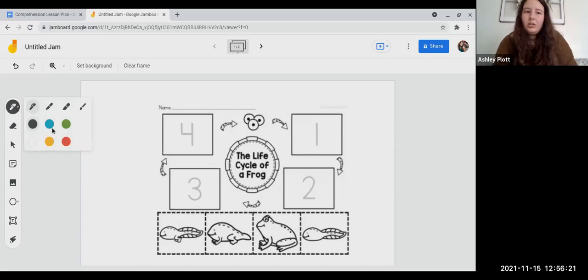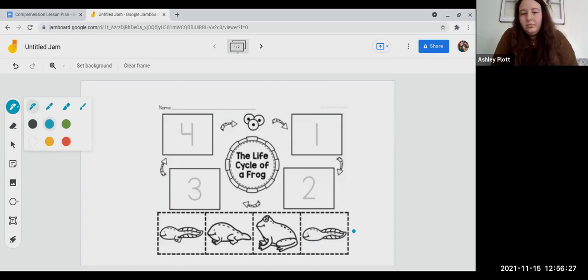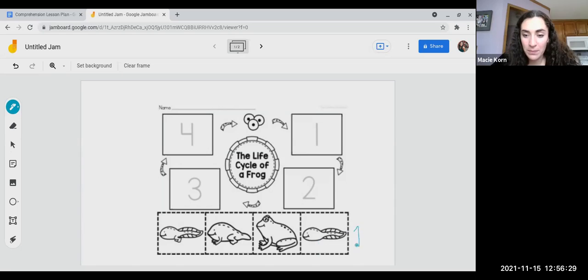The one on the end. Yeah, way over here. Right. Yes, exactly. This one's going to be our number 1. We're going to cut it out and glue it right there. So that is when the boy caught the little black fish. It still looks like a fish, right? It has a long tail and no legs.